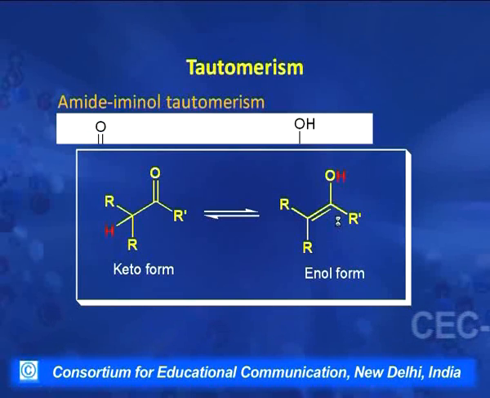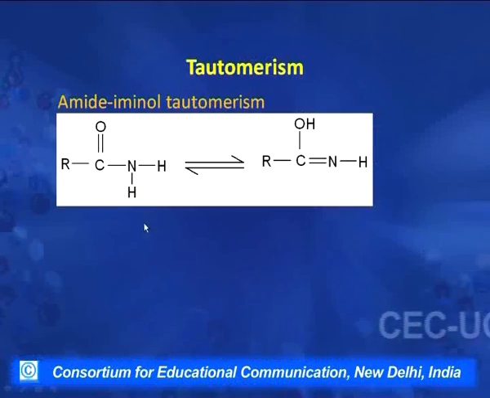Let us take another example. This is an amide functional group. Now, in amides also this type of change is possible: this hydrogen leaves from the nitrogen and goes to this oxygen, and we get this functional group. This is C double bond N, an imine, and OH. This functional group is called an iminol, and this tautomerism is classified as amide-iminol tautomerism.